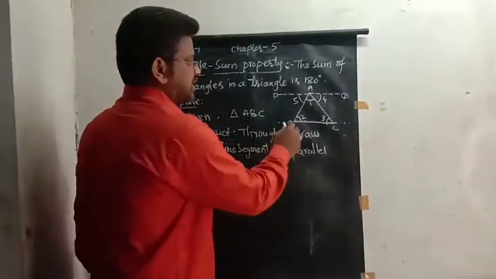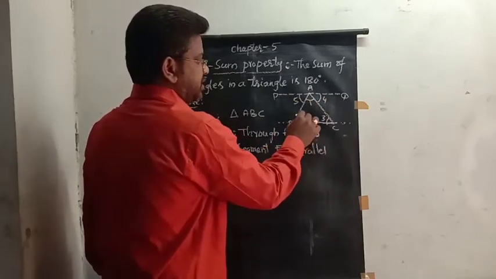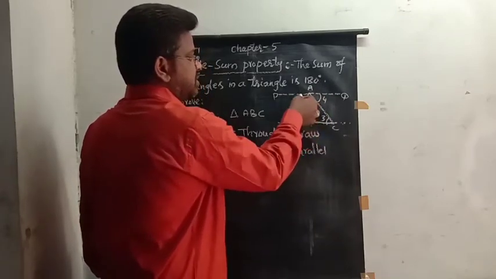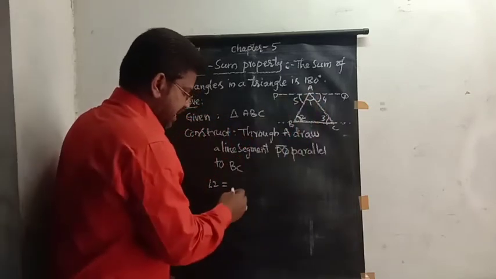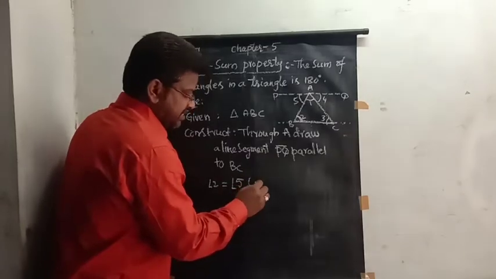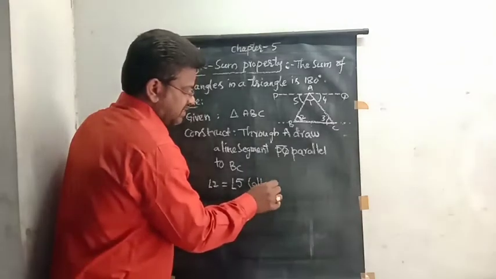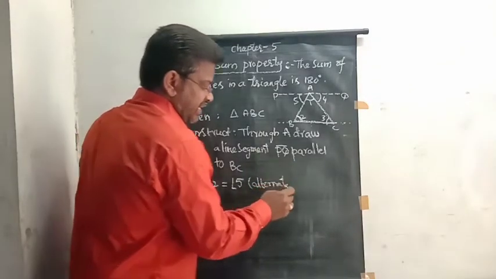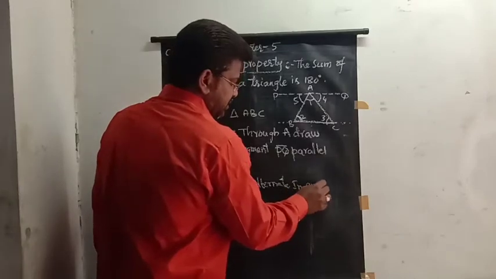BC is parallel to PQ. If the angle is 2, the alternate interior angle is 5. So angle 2 is equal to angle 5 because they are alternate interior angles.